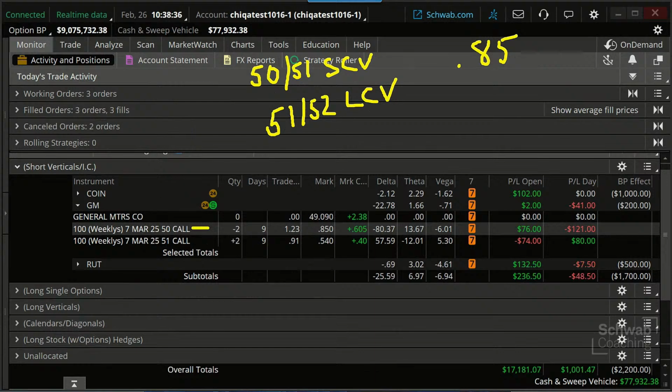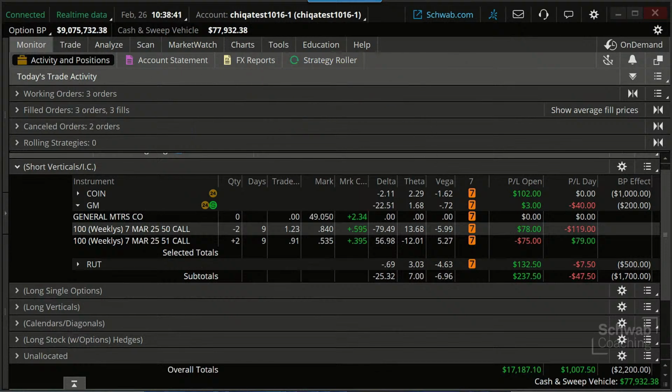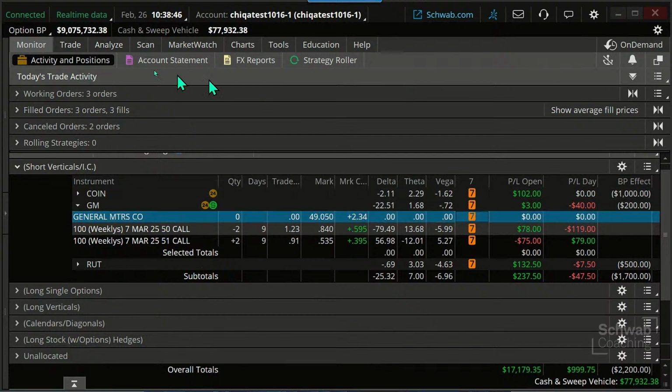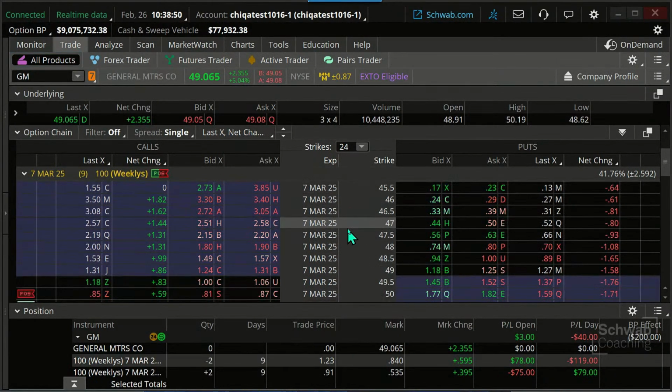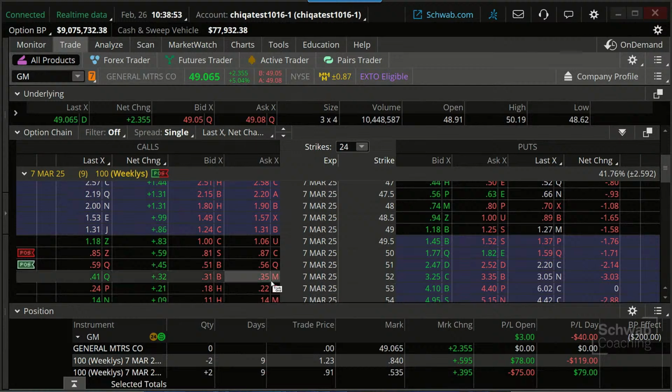Well, how much is the $52 call going to cost us? So we'd be selling for 85 and buying for 35. I think we said 85 minus 35, a 50 cent debit per contract to shift that. Okay, 50 cent debit.